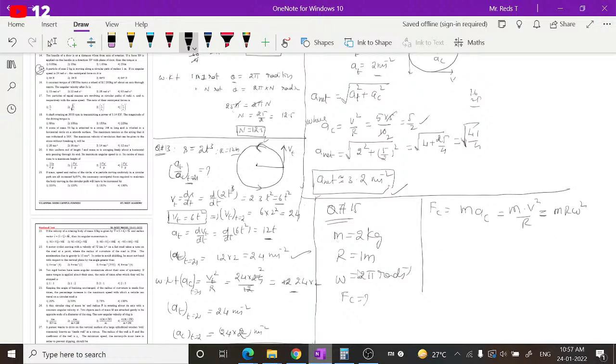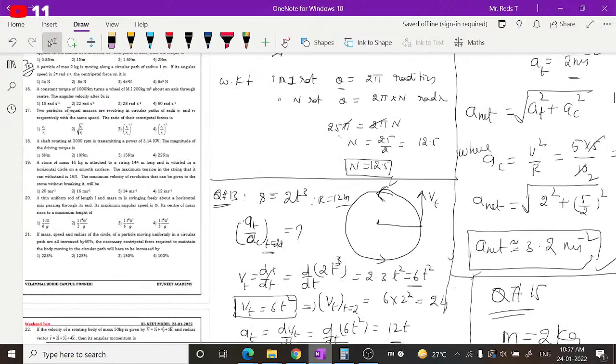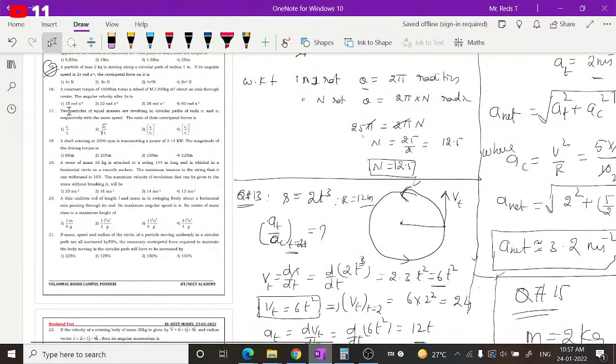Here m is given, r is given, omega is given. That's it. Directly can calculate this. Fc is equal to m is 2, r is 1, omega is 2 pi, whole square is 4 pi square, so it is equal to 8 pi square. Any such option is there? It is 8 pi square. That's it.